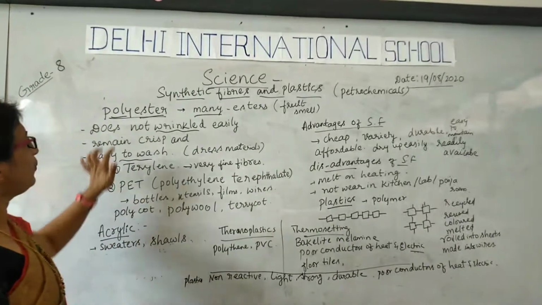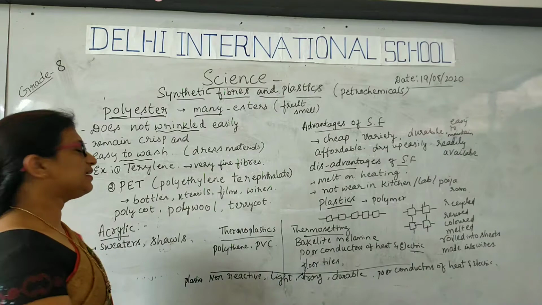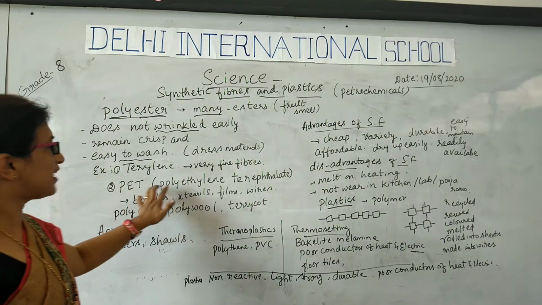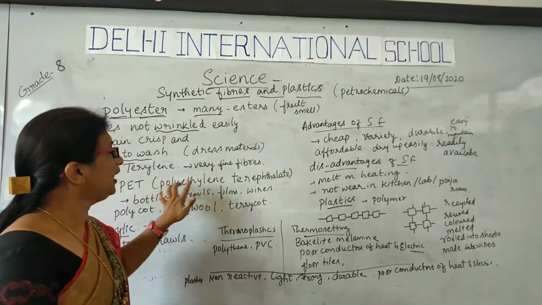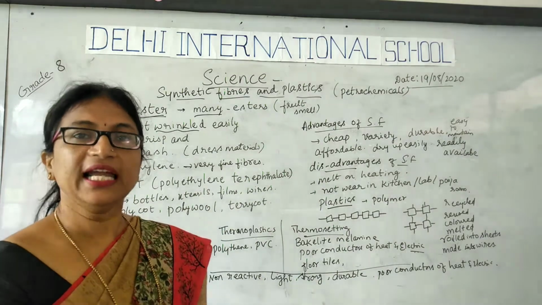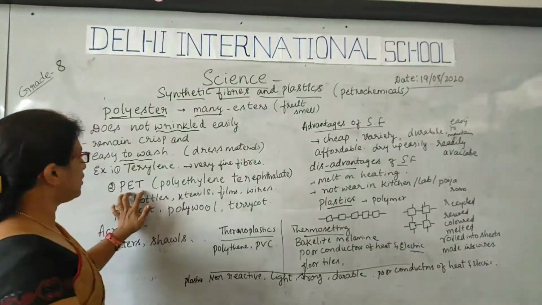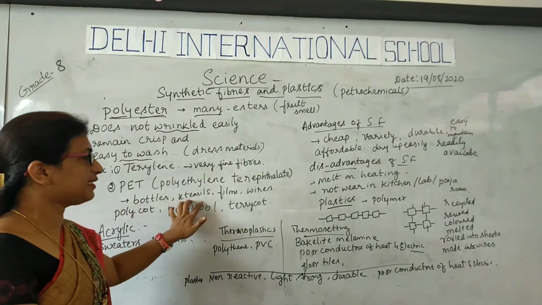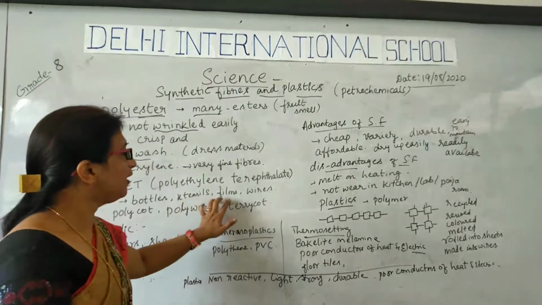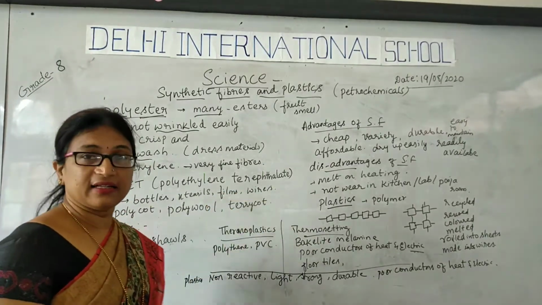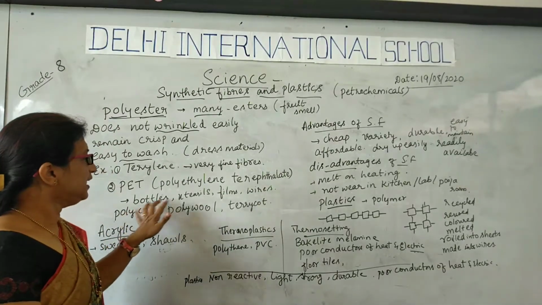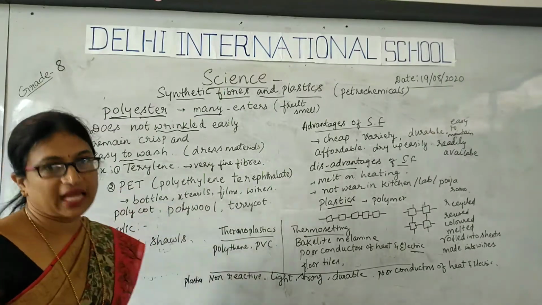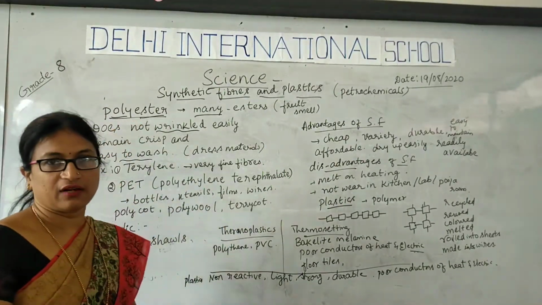Another type of polyester is called PET. You already know what PET is, but we didn't know the expansion of PET. That is polyethylene terephthalate, shortly called PET. You might have used Tupperware bottles, utensils, kitchenwares, and then films and wires. These are some of the articles prepared from polyethylene terephthalate, which is a type of polyester.